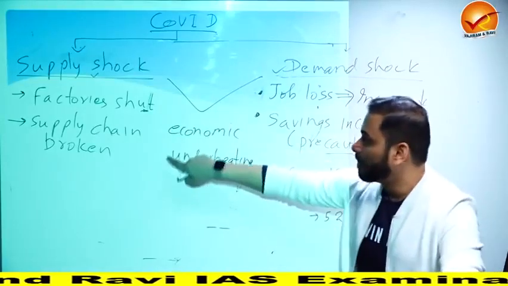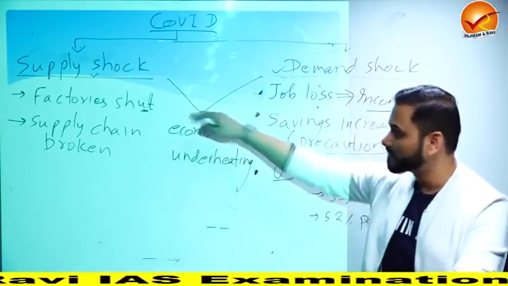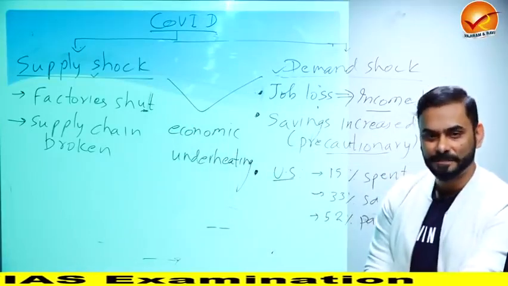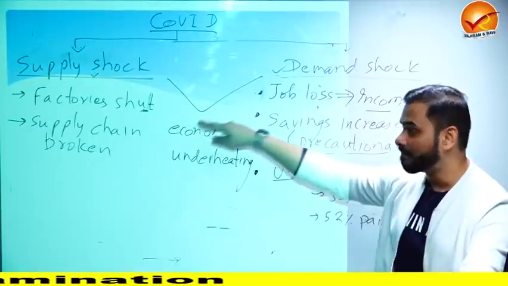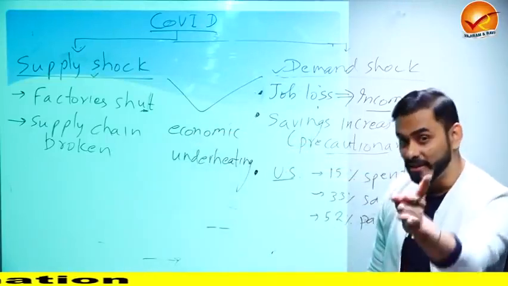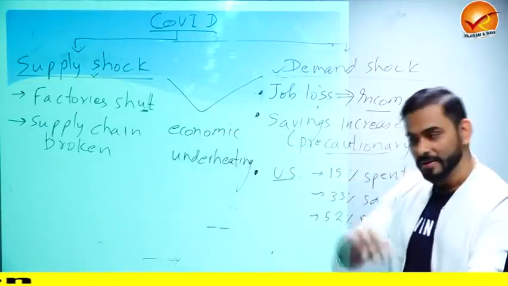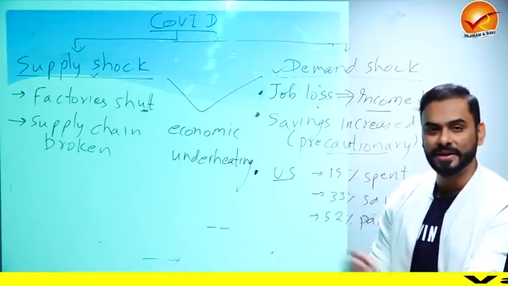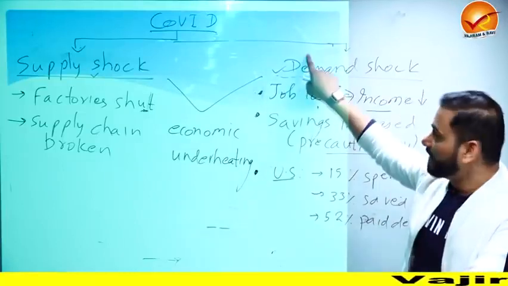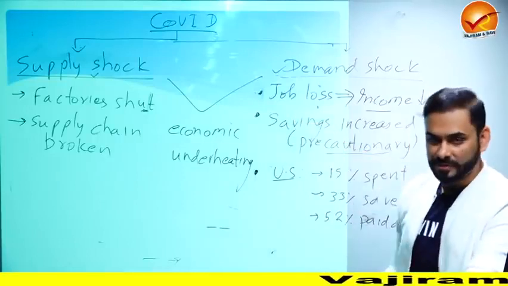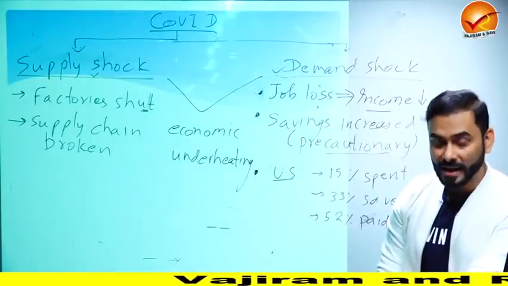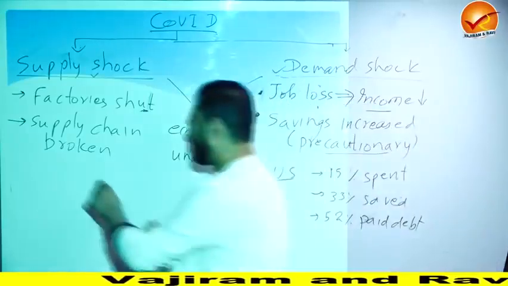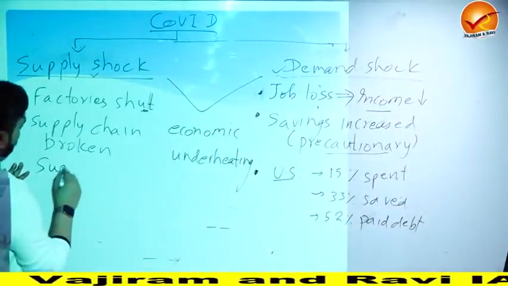When I come to the market to buy things, nothing is available because the supply shock is there. Factories are shut. So if I have money and I am demanding things, but supply is not happening, what will be the result? Inflation. Everybody demands, nobody is supplying. Inflation. So the government of India said, let's not do inflation. Hence, to solve this problem of COVID and the economic impact, the government of India first took supply side